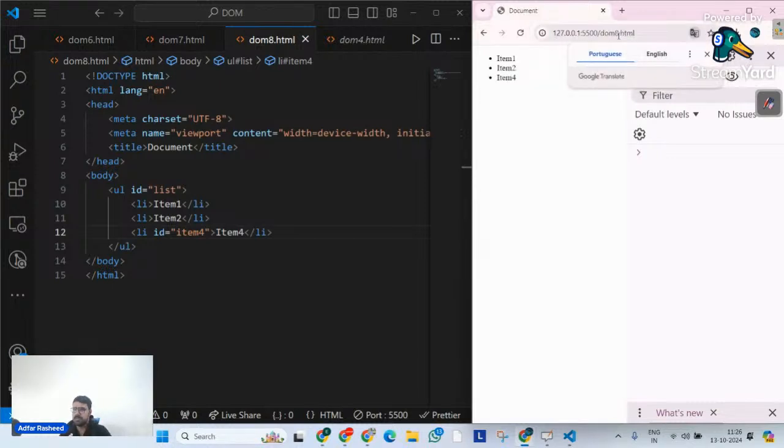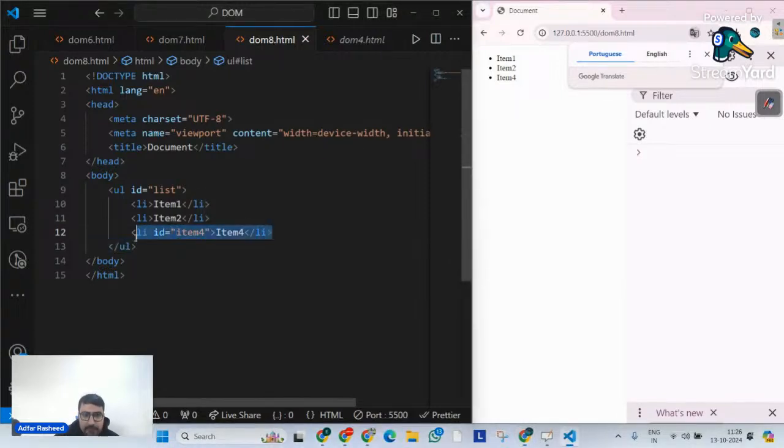So if you look at this output, do you think we are missing something? Of course we are. We are missing our item 3. Now I want to insert our item 3, but not directly. I can of course do that because that's very easy. I can write list item 3. But what I actually want is to insert an item 3 or item 5, which means before this and after this.